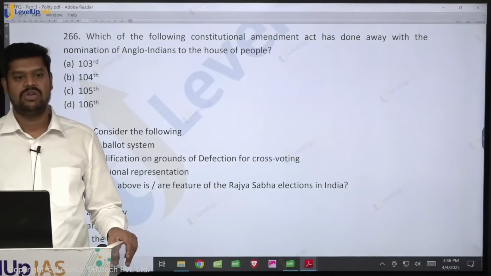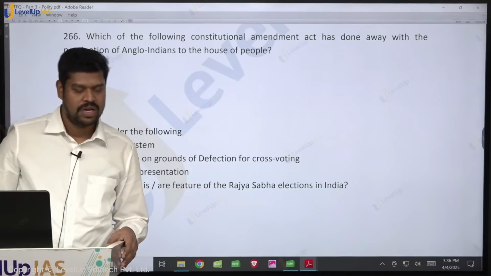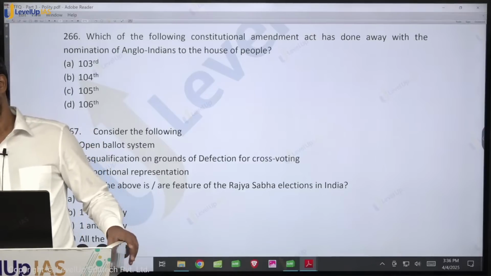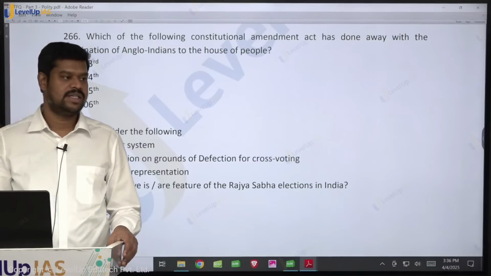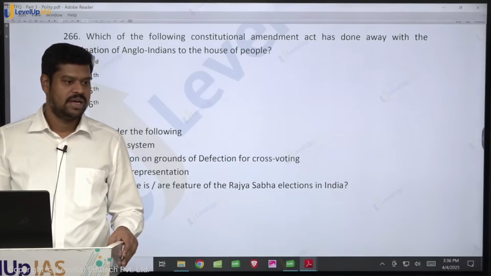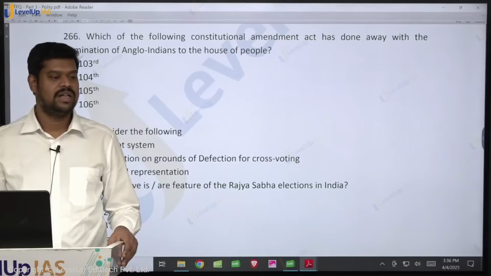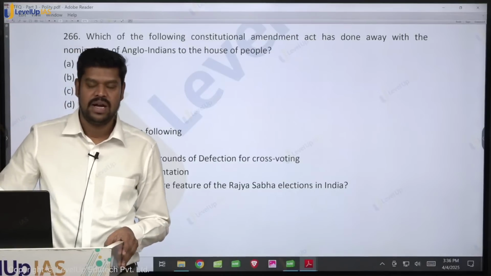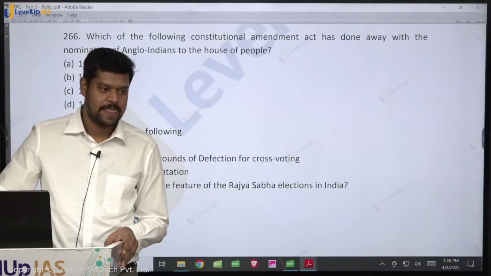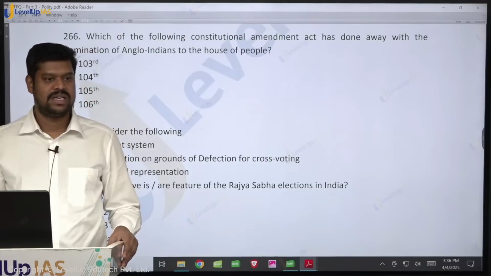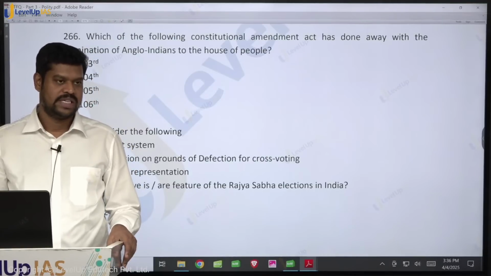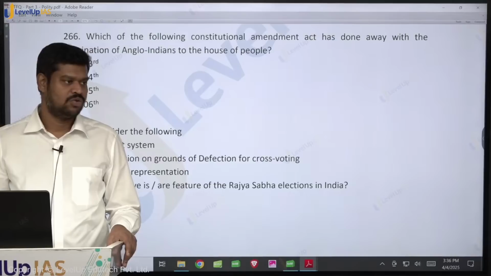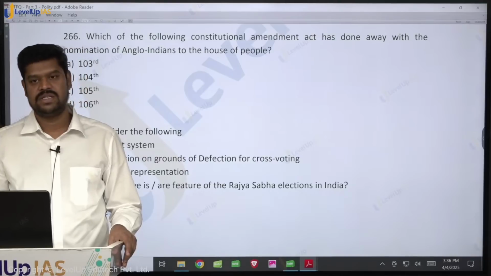What about the 100th Constitutional Amendment Act? Exchange of enclaves between India and Bangladesh, because whenever India cedes a territory to a foreign country, it can be done only under Article 368 of the Constitution. 101st Constitutional Amendment Act, GST reforms. They inserted a number of new articles, especially articles like 246A and 279A.